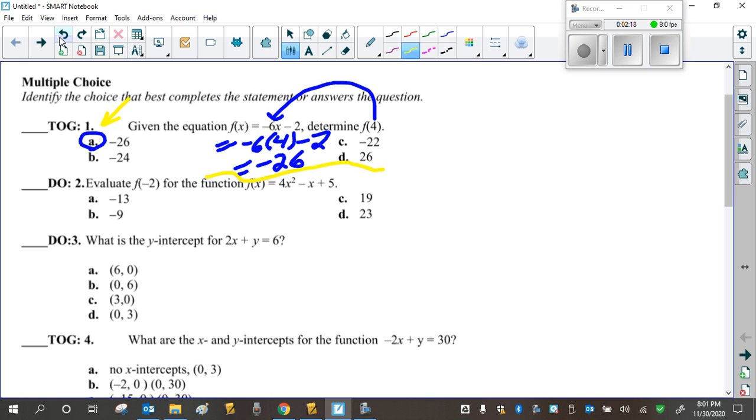So write that down. Write down the question. This is a function notation question. F of x equals negative 6x subtract 2. And here, 4 is in the bracket, so that means x equals 4. Wherever you see an x, you put 4. Wherever you see an x, you put 4. Okay, and then you punch out in your calculator, and you get A.